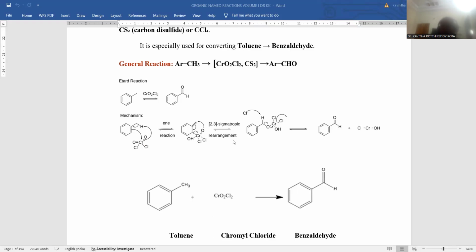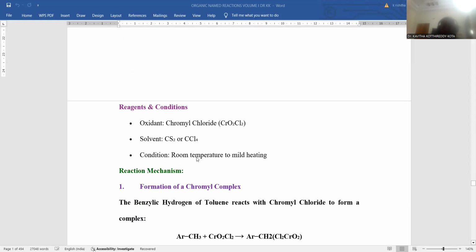It is a concerted pericyclic reaction, right? Whenever we shift this chromium from the benzenoid carbon to the methyl carbon atom, that proceeds with a pericyclic reaction. So this is the clear representation of the mechanism for this Etard oxidation process. Aldehyde is the final product. I am taking toluene, treating it with chromyl chloride, and benzaldehyde will be the final product. So the suitable reagent to accomplish the reaction is chromyl chloride, CrO2Cl2, and the solvent required is carbon disulfide or else carbon tetrachloride.